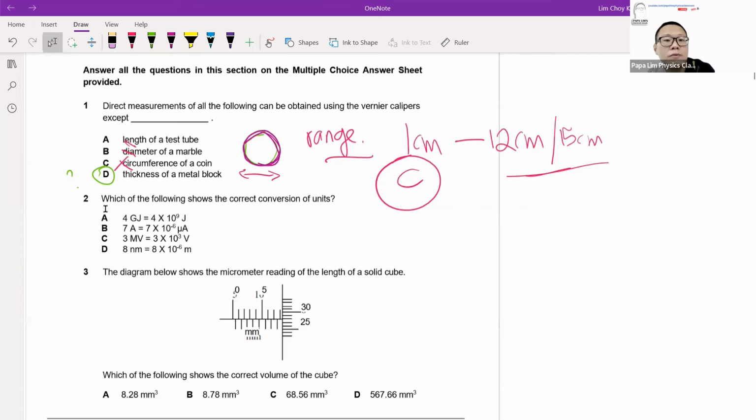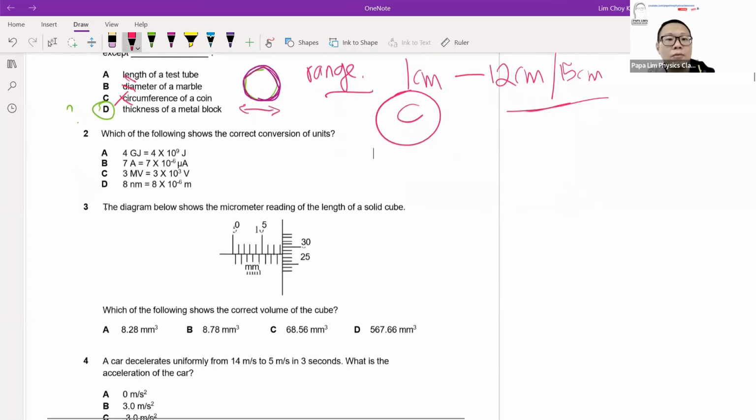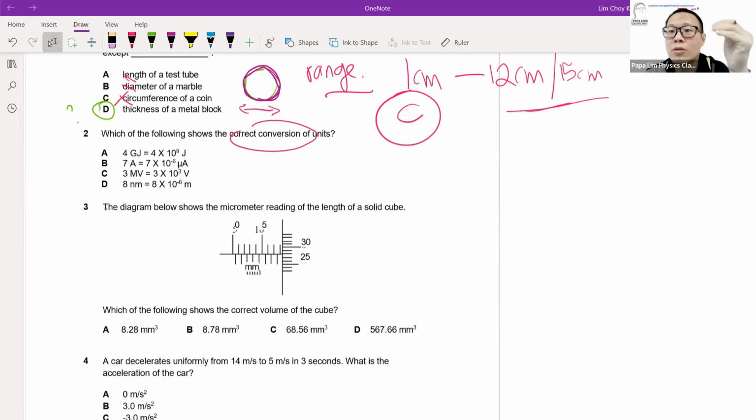Now, for conversion of units, I'll leave the conversion table on the right side of the video to remind students what are the prefixes that you need to take note of, especially things like giga, micro, kilo, milli, deci. All of these are the prefixes you need to take note of. If you know the prefixes, having D as the correct answer would not be an issue, so you should be able to arrive at A being the correct answer here.